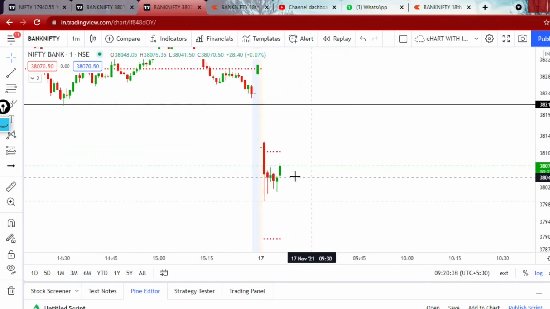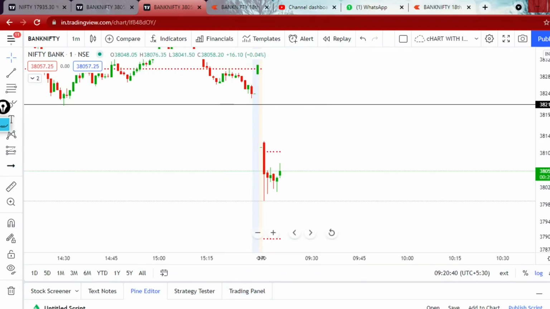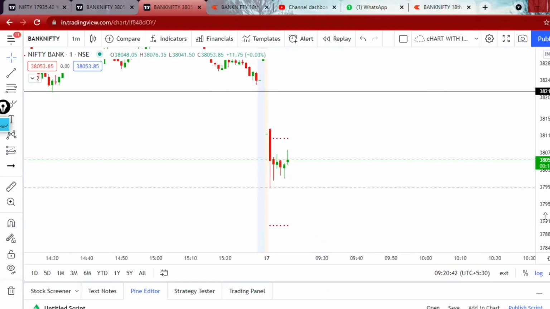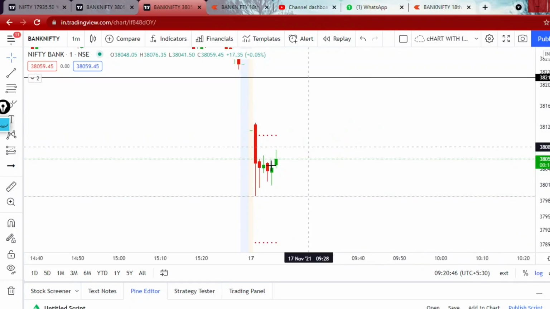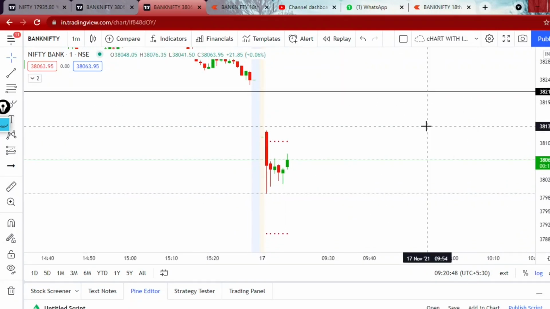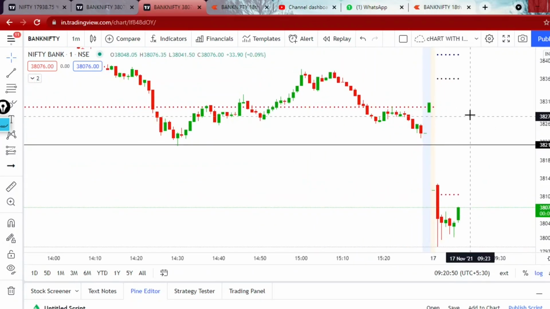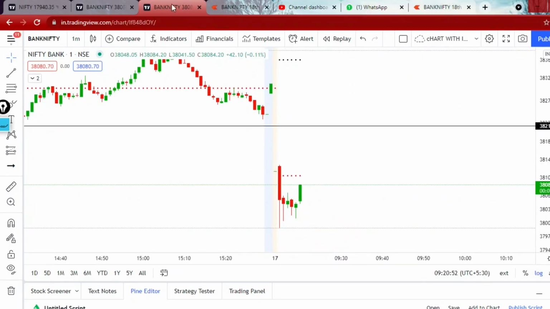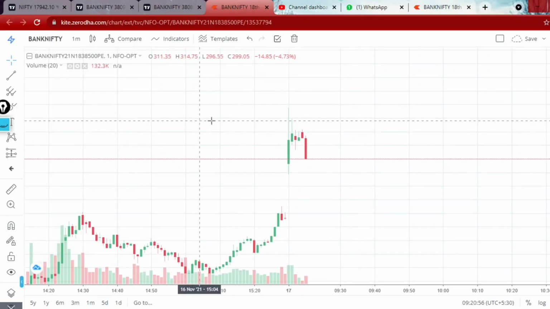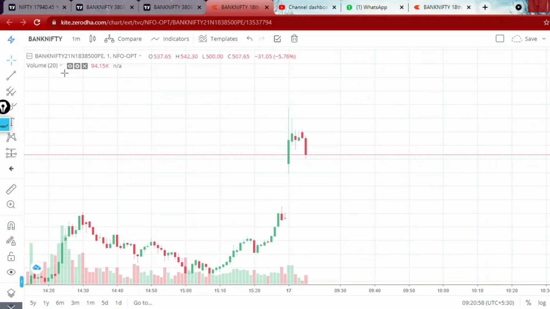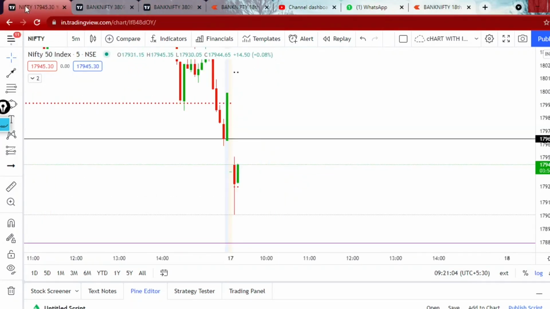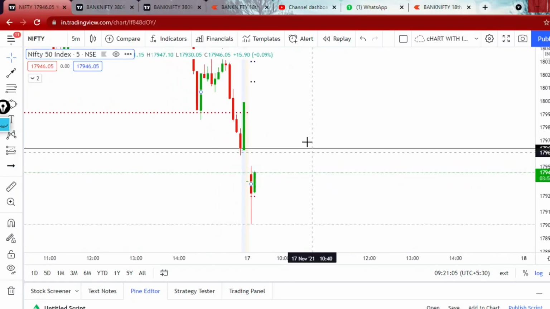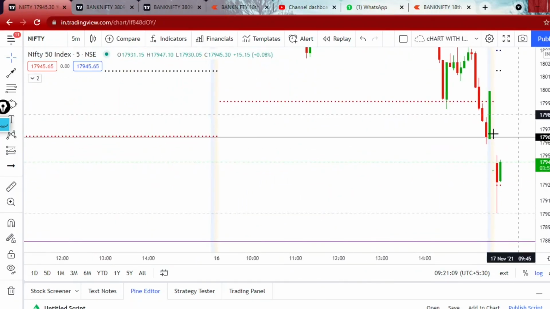This is the chart of Bank Nifty in the 1 minute time frame. To understand price action very clearly, I am using a 1 minute time frame here to explain everything. It will be very easy for me to explain things with the 1 minute time frame, right? This is the chart of Bank Nifty for options. I didn't choose any options yet because I didn't take any entry yet, and I'm not planning any entry yet. We will see how the first candle forms and where we can take entry.